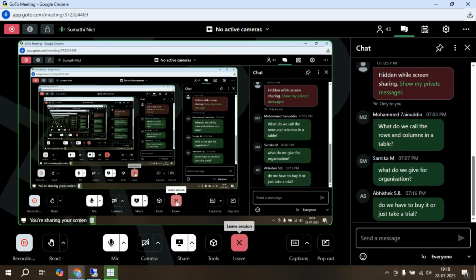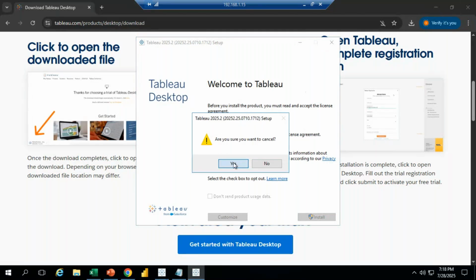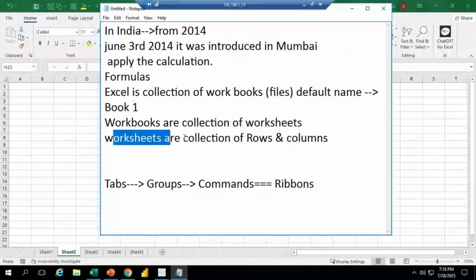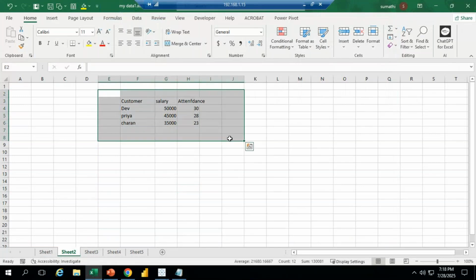Rows and columns in a table. That means, here actually, one second. For rows and columns separately, we don't have any information. Worksheets, for example, are a collection of rows and columns. Sometimes when we import data, more than 10,000 rows, we can't have only 5,000 rows and 200 columns like this.